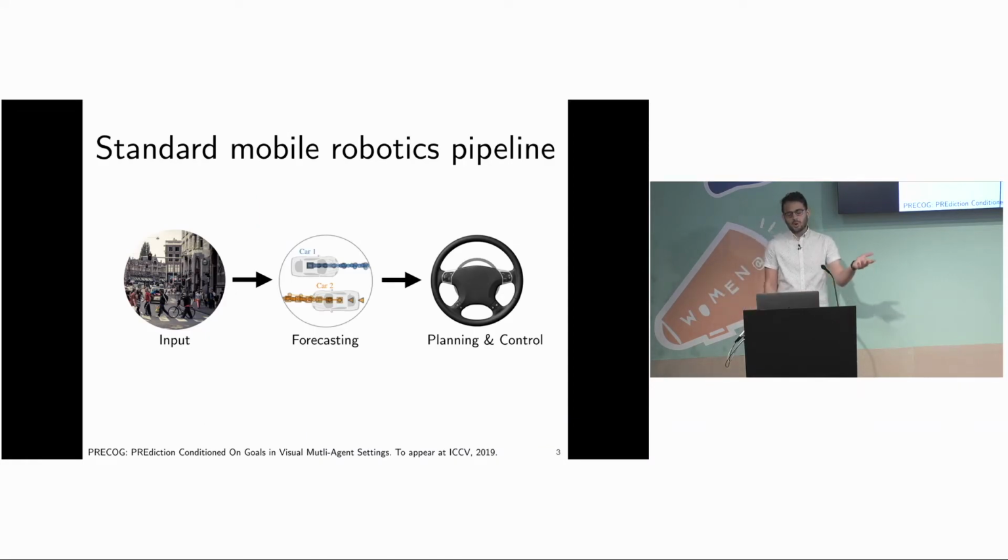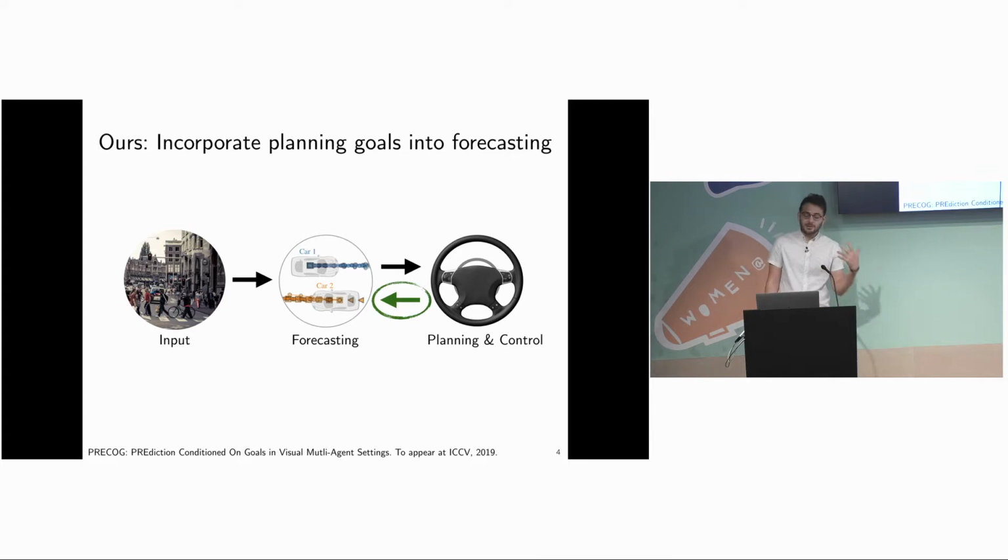In many mobile robotics settings, the standard pipeline involves forecasting without knowledge of the controlled agent's intentions. However, in these settings, we generally do have this knowledge of what we want our robot to do. So we have control over the robot's intentions. Our framework has the capability to leverage this additional source of information to inform its future predictions.